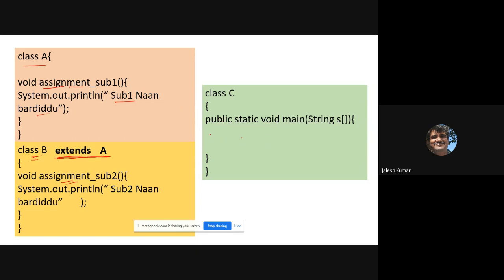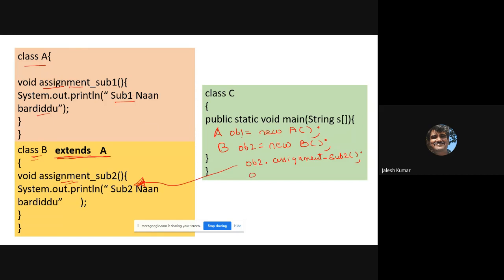If I create an object of type B, you can create objects of both type A and type B. Let's consider object one, and I'll also write an object of type B. Using B's object, if I write ob2 dot assignment subject two, this will be invoked.